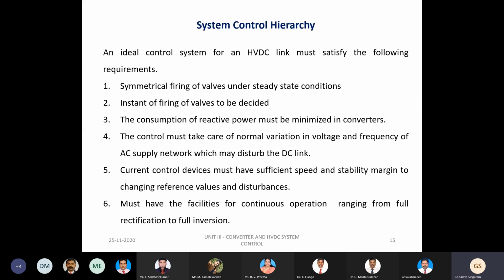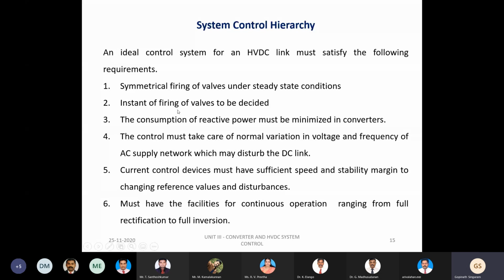So what is the purpose of the system control hierarchy? It is used to perform the various control functions which are required by the HVDC link. Before discussing the system control hierarchy, we should know the ideal requirements of the control system to be used for the HVDC link. I have summarized some of the points normally required for the ideal control system of an HVDC link.